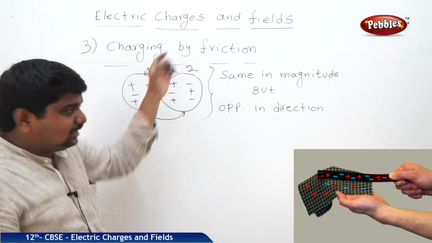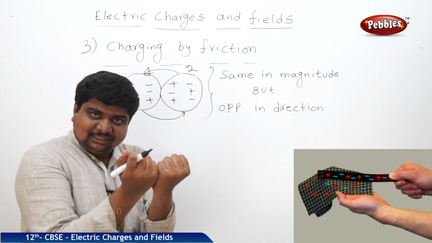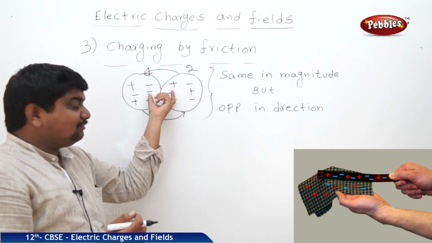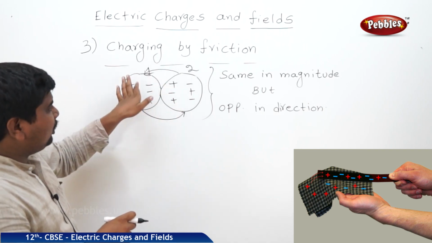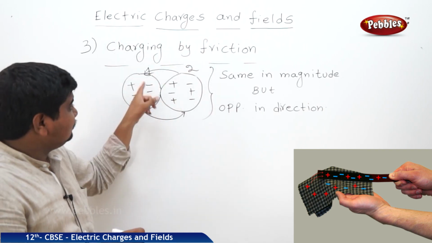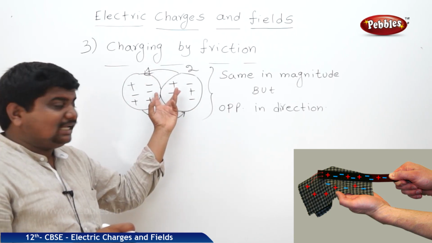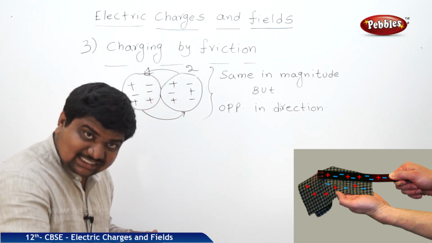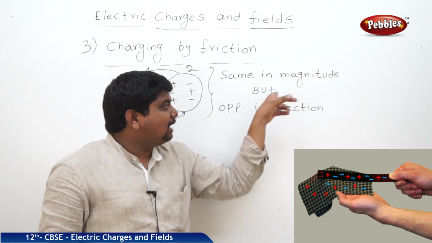In charging by friction, we take two bodies, make physical contact, rubbed together for some time. In this case, a frictional force can develop heat. Through the heat, the charges will transfer from one body to another body. In case of friction, there is a mutual exchange of the charge carriers. See the arrow marks. In this mutual exchange of the charge carriers, these two bodies will get charged, but they will receive opposite charges, but of the same magnitude.